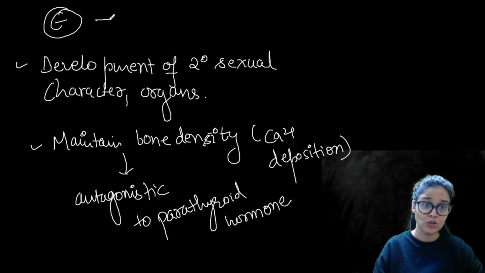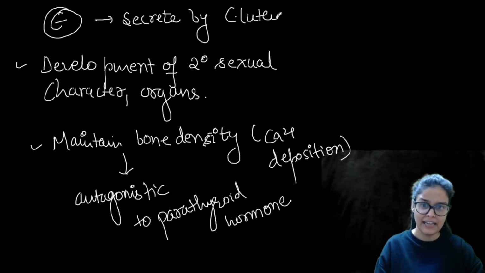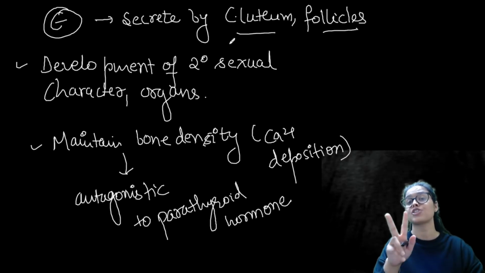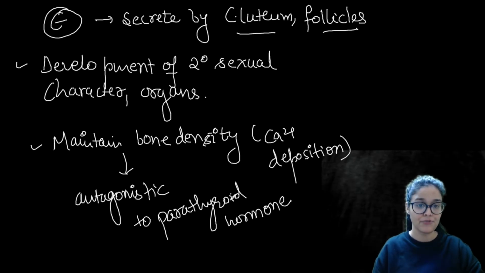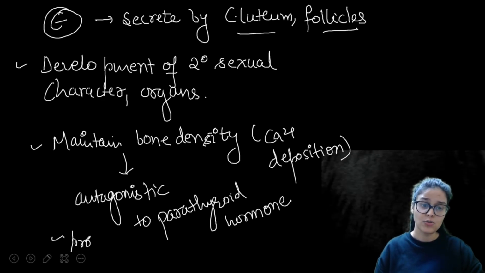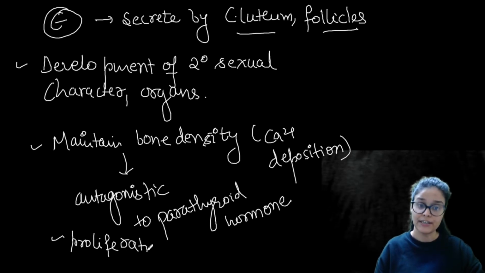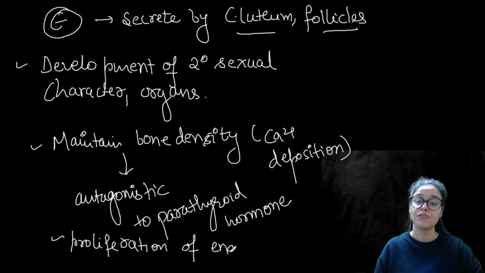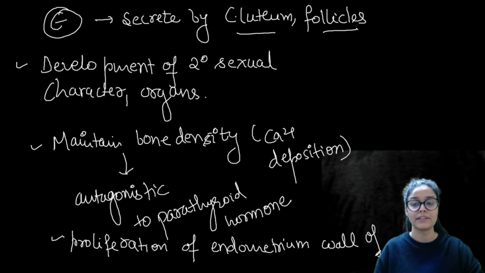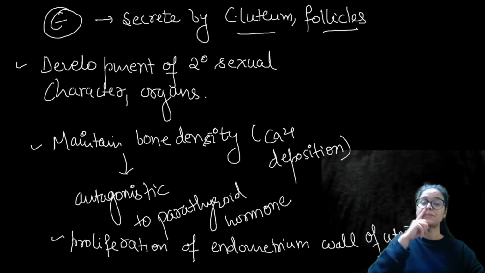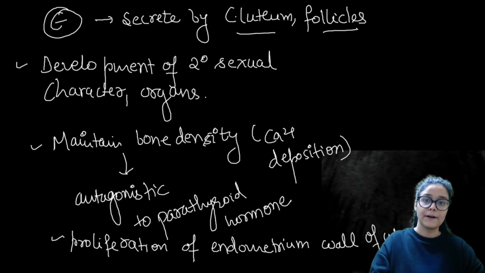And estrogen is secreted by corpus luteum in little amount, and ovarian follicles also secrete it. So these two structures in the ovary secrete estrogen. Estrogen also helps in proliferation, means division, of the endometrium wall of the uterus. This is an important point to remember. So these are the purposes of estrogen. Now, what is the purpose of progesterone?